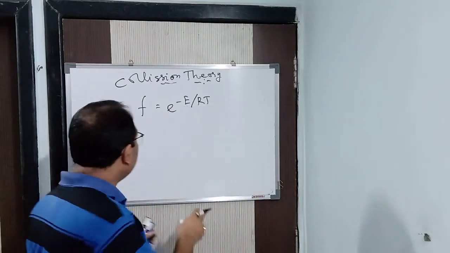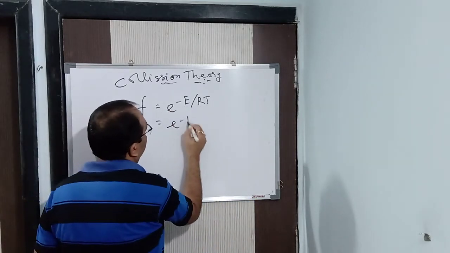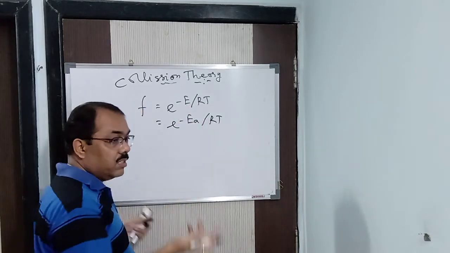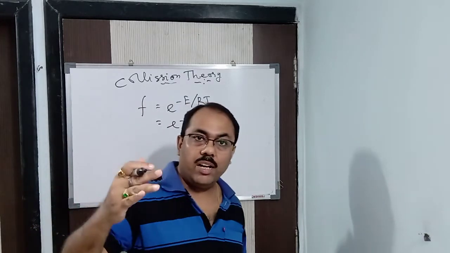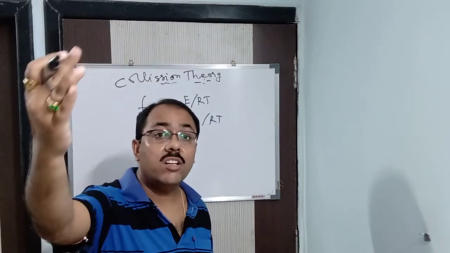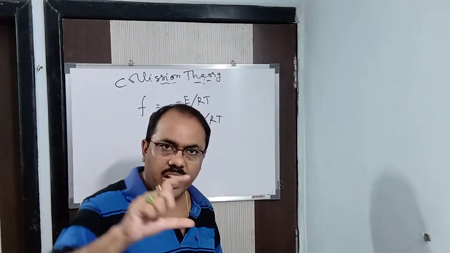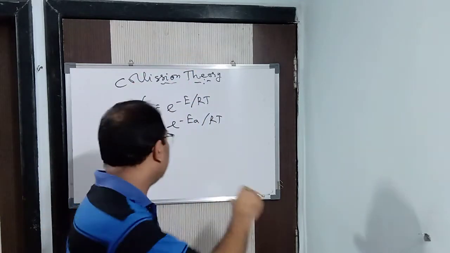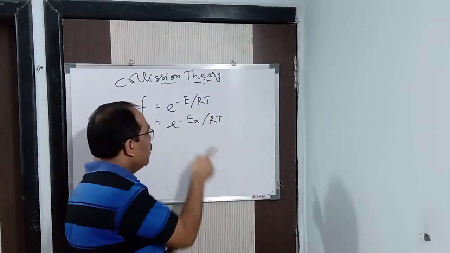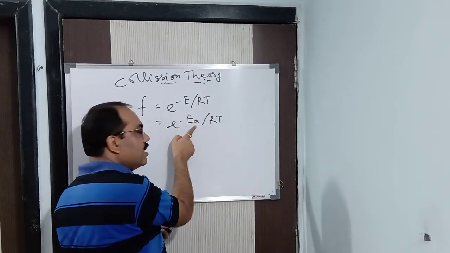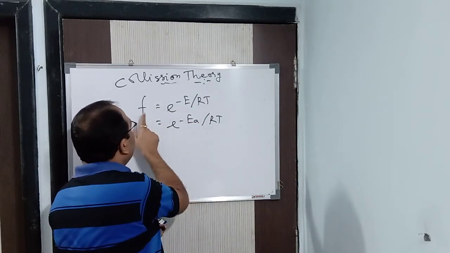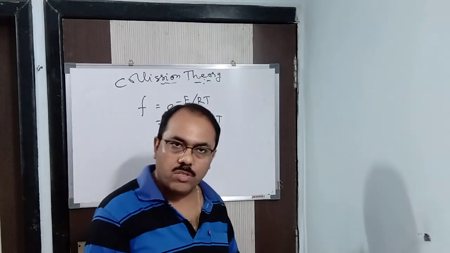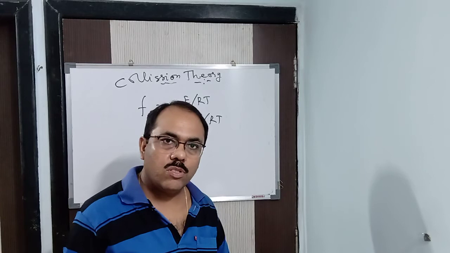Now here, this E will be replaced by E_A by RT. Here E_A is what? The activation energy, the excess amount of energy which is required to reach the threshold level, isn't it? We have the energy of the reactant, but that's not sufficient. So we need some excess energy to reach the threshold level. That is the activation energy. So instead of E, I can say E_A, because F is the fraction of molecules, isn't it?